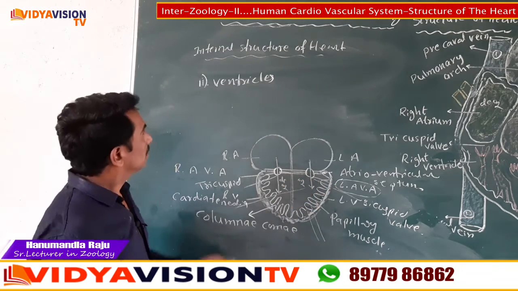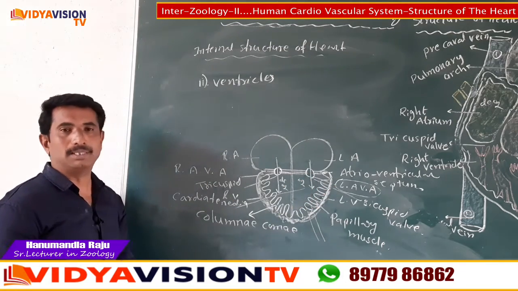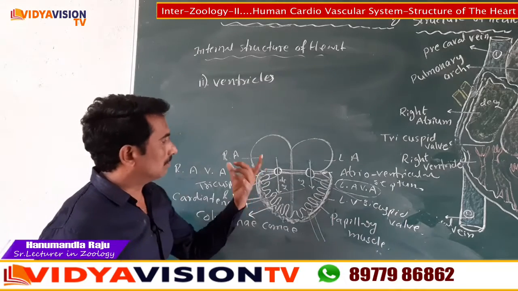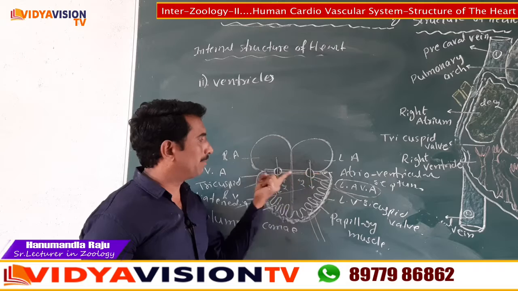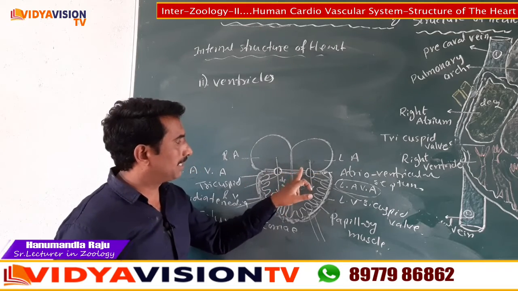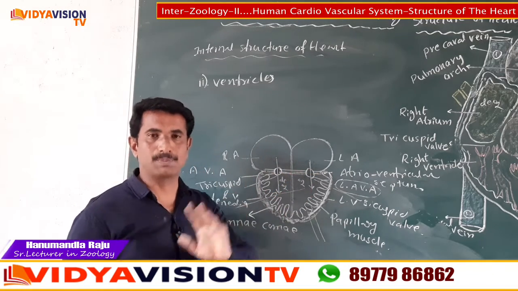Now, the second part, the ventricles, is completed, children. Simply, the ventricles and atria are separated by the atrioventricular septum. That is the first point.